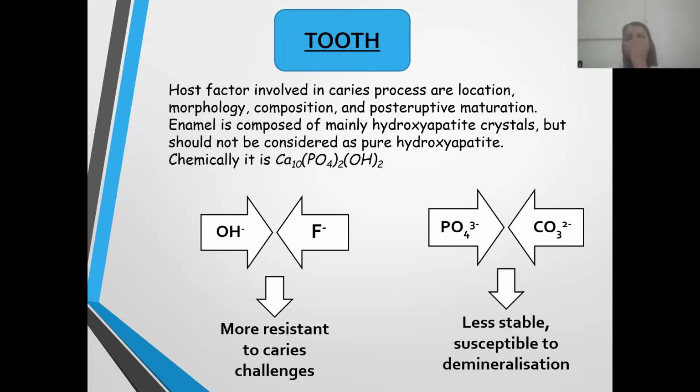That is, the tooth which has more pits and fissures, deep pits and fissures. These pits and fissures will hold on to the substrate. That is, they help in more retention of the substrate onto the tooth surface, which leads to cavity formation and dental caries. So, the deeper the pits and fissures, the more it leads to the formation of caries. So, the tooth also plays an important role in the formation of dental caries.